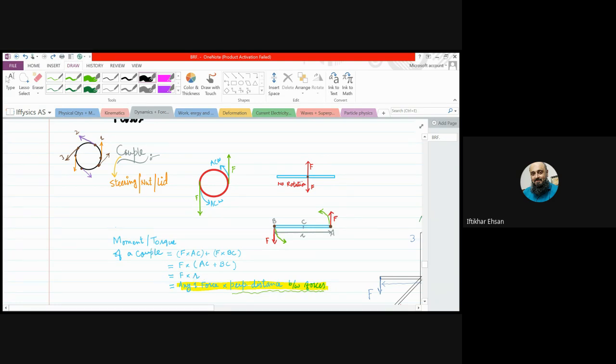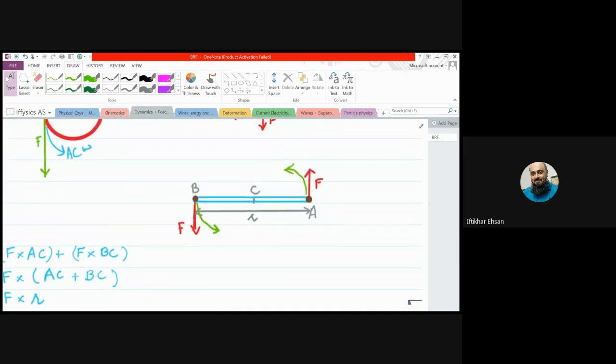But you would say the initial formula of moment was also F into R. No, there is some difference. When we are taking the moment of a couple, for F we need any one of the two forces. And here R is the perpendicular distance between the forces. It's not the perpendicular distance from the pivot.